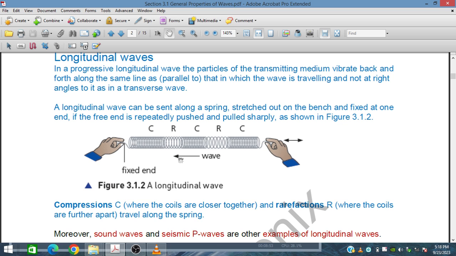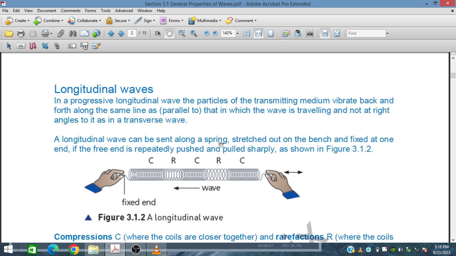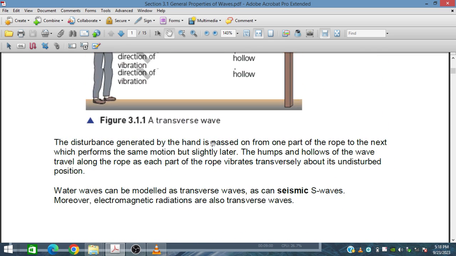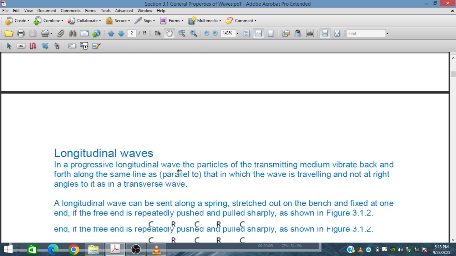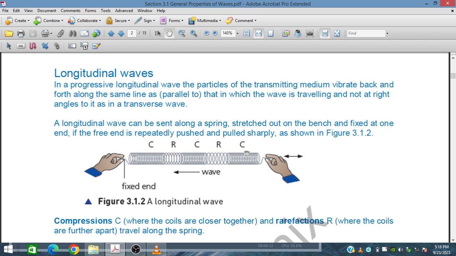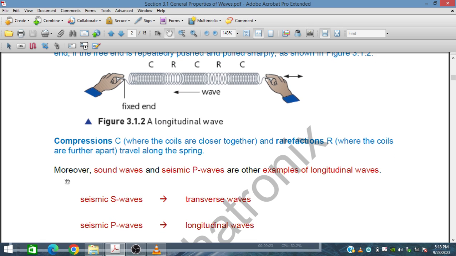Here the direction of disturbance and the direction of propagation are the same, unlike the transverse wave, where the direction of propagation and the direction of disturbance are orthogonal, perpendicular, or at right angle. Here they are in the same direction, with zero angle. So compression and rarefaction are shown.